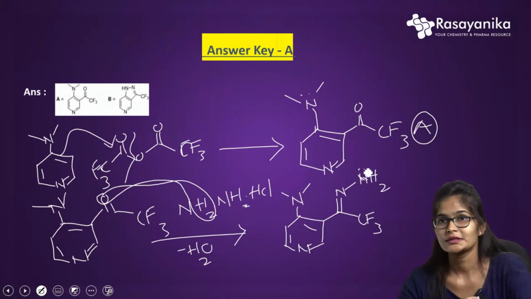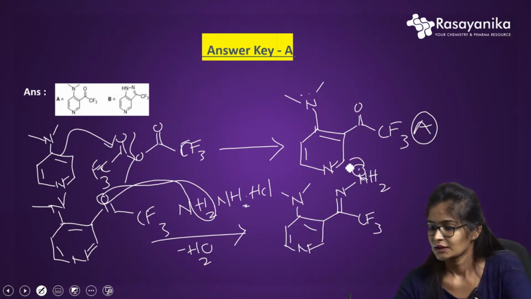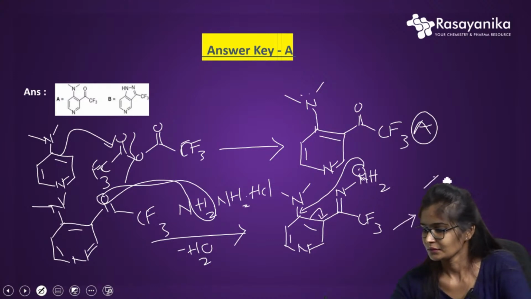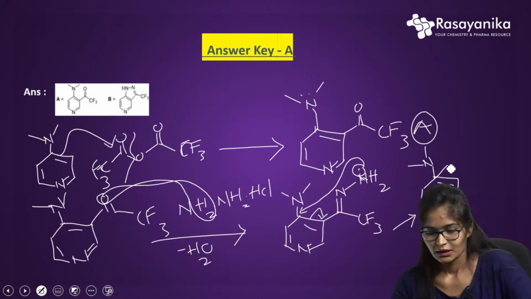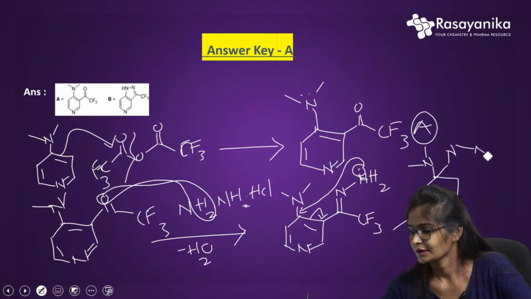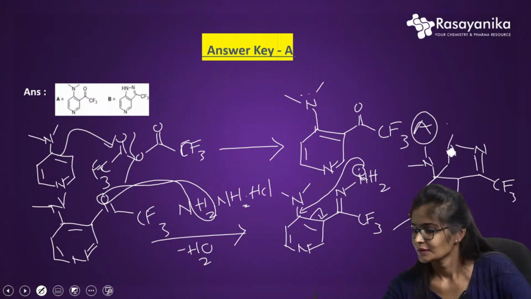So further what happens, the lone pair of electrons present over here will attack here, and it will be like this. The NCH3 will be here, and the bond I had shown earlier will not be there, and here there will be a nitrogen ring. The protons are there here, right? And the nitrogen will be carrying a positive charge.